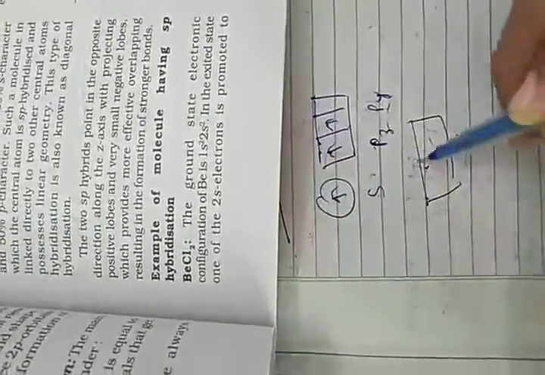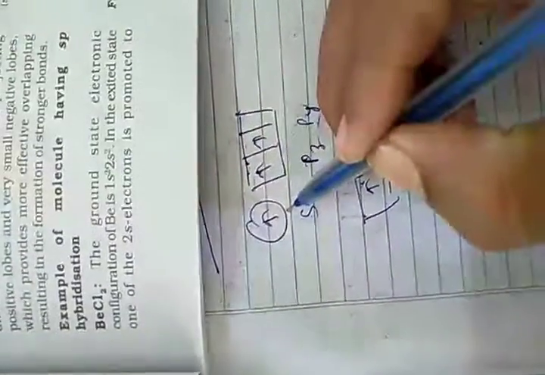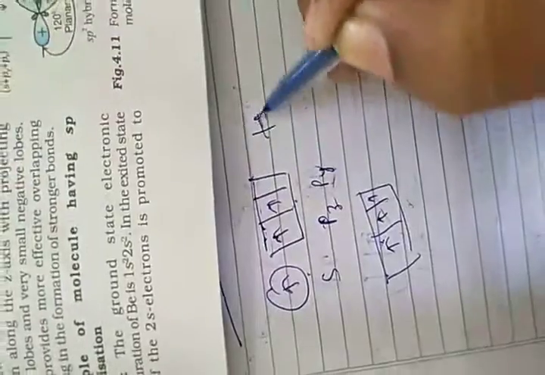So mixing of these three results into 1, 2 and 3 sp2 hybrid orbitals of equal energy.